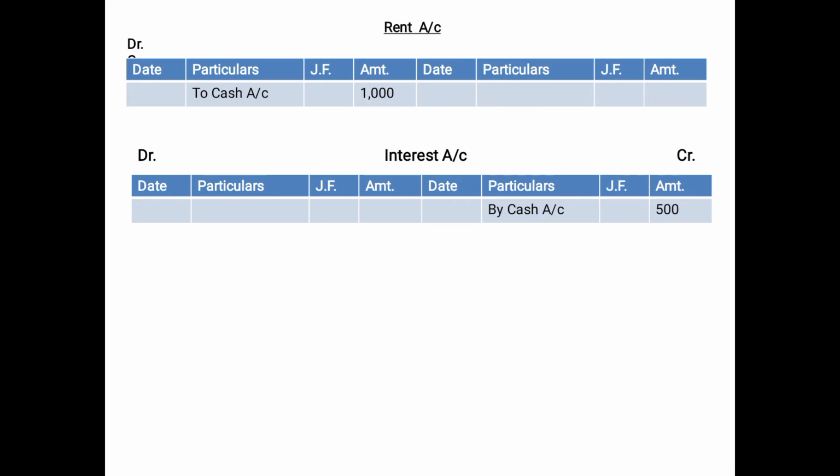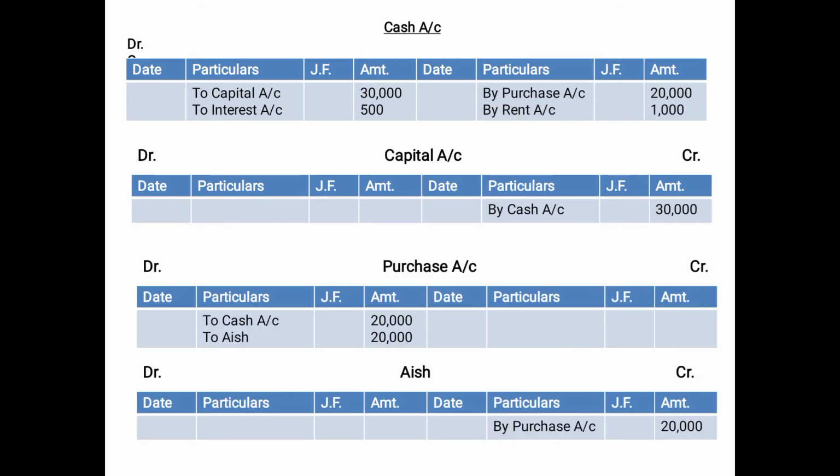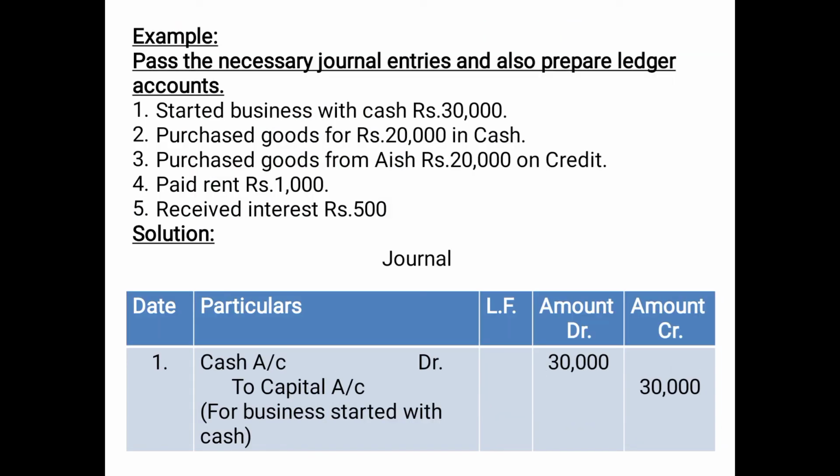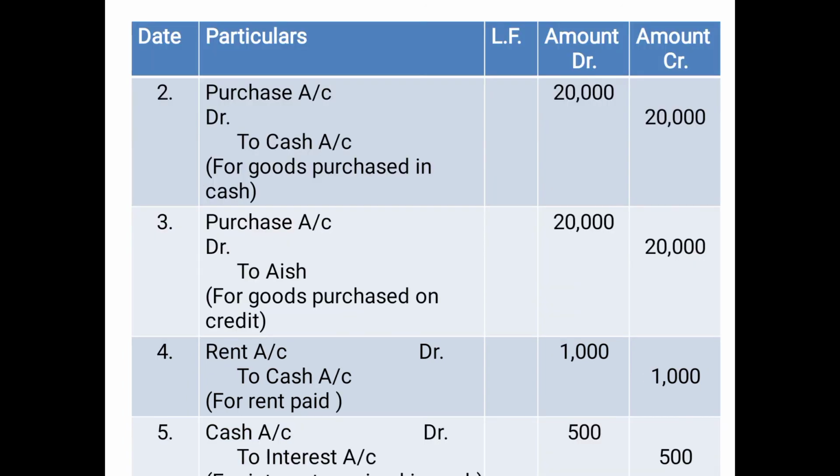And while preparing the rent account, since rent is debited in the entry, we will record the credit aspect. And what is credited? Cash account is credited. Since cash account is credited, cash will be posted on the debit side as to cash account 1,000. Then the last example: received interest rupees 500. What will be the entry? Cash account debited to interest account 500.